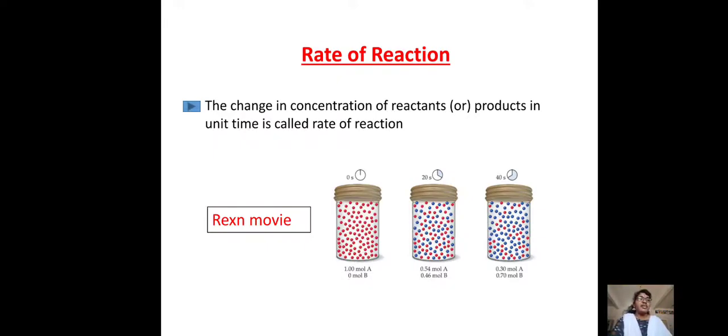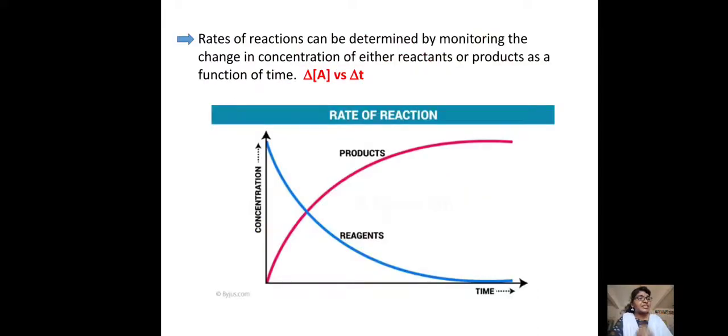Finally, the rate of reaction is nothing but the change in concentration of the reactants or products with respect to time. Let us see the graph for the rate of reaction. We already said that the reactants concentration decreases. So see the blue color curve: the concentration is decreasing from top to bottom.